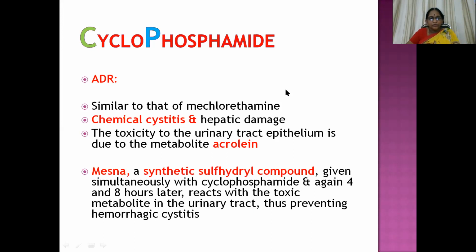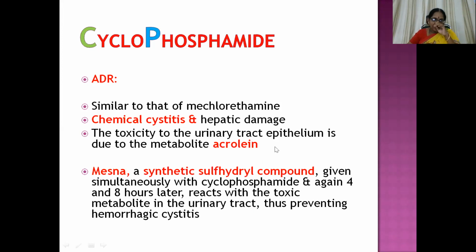To nullify that toxicity to the bladder, we administer mesna, a synthetic sulfhydryl compound, given simultaneously with cyclophosphamide and again 4 and 8 hours later. It reacts with the toxic metabolite in the urinary tract, that is the acrolein molecule, thus preventing hemorrhagic cystitis.